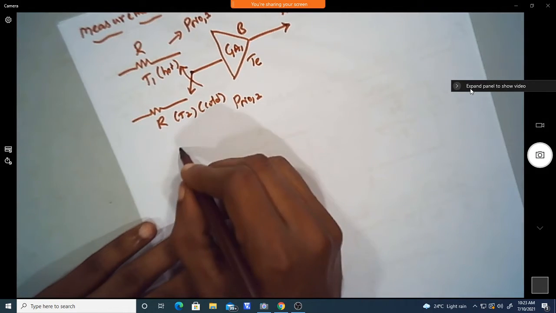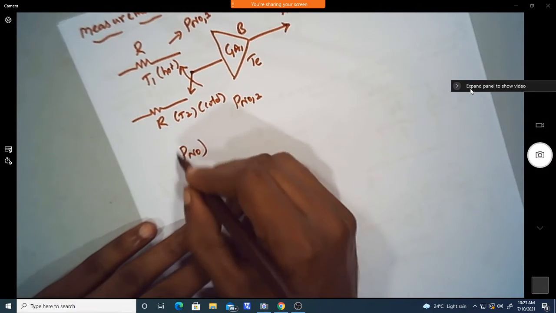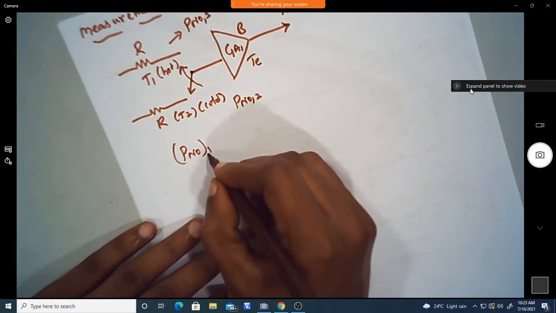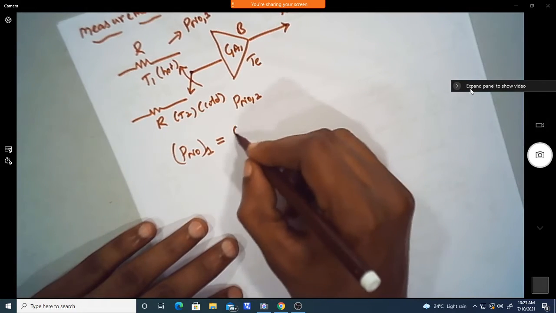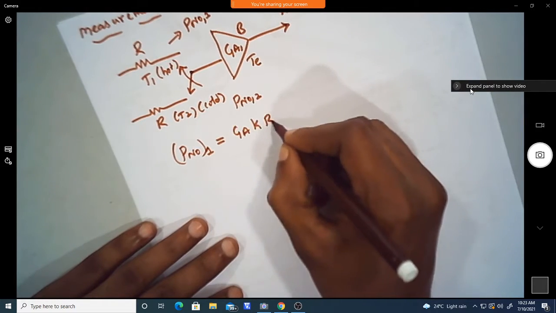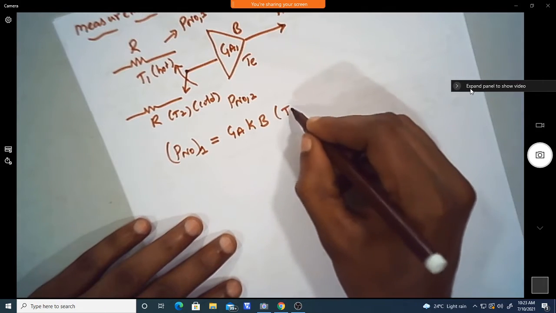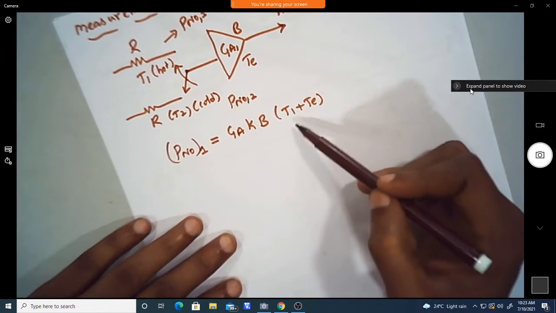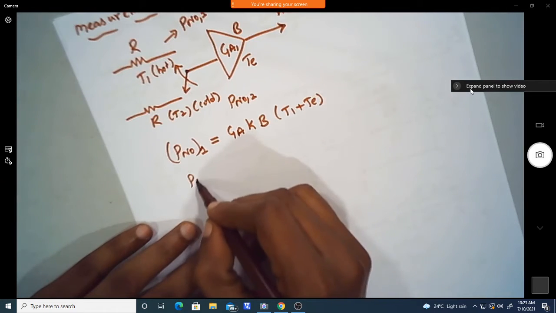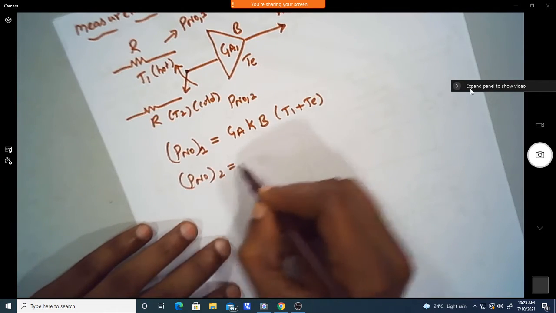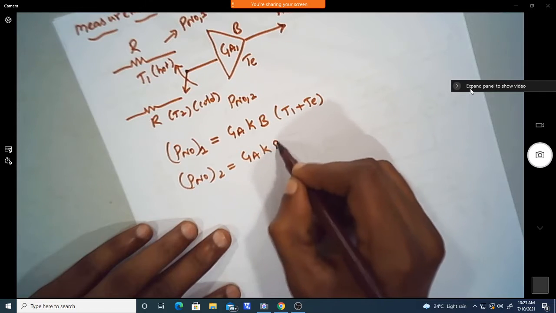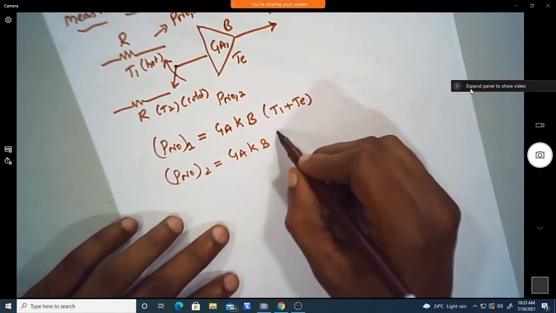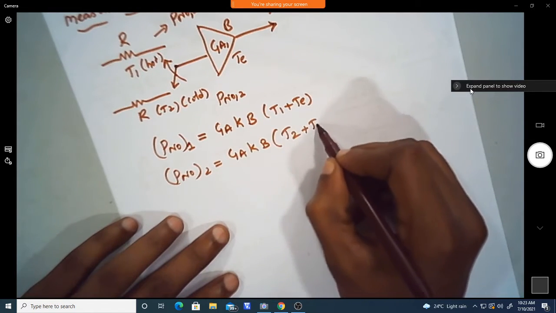Now we can write the output noise power from source 1, which is equal to GA K B times (T1 plus TE), because the first source is at temperature T1. Similarly, for the second source, GA K B times (T2 plus TE).